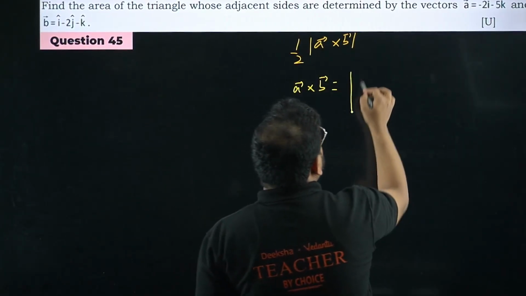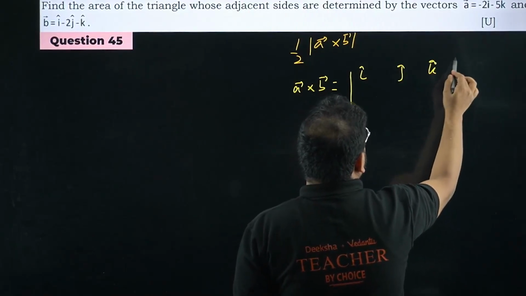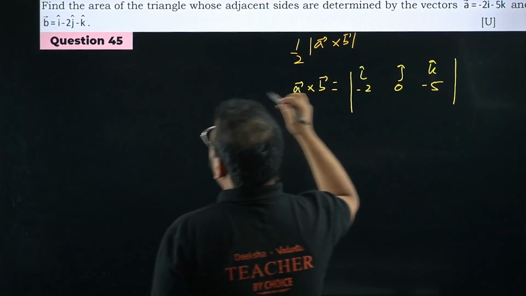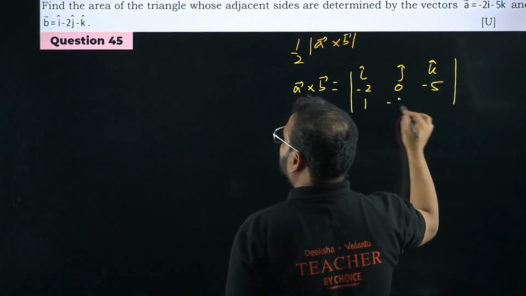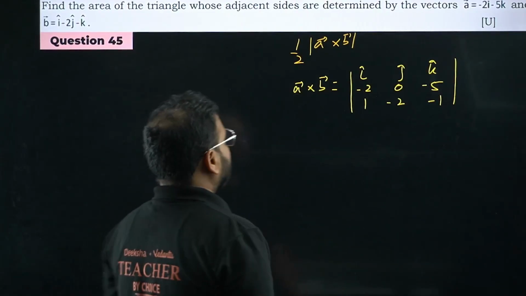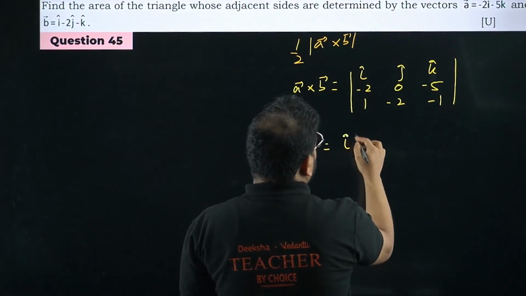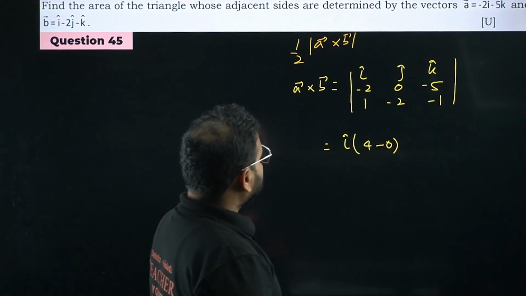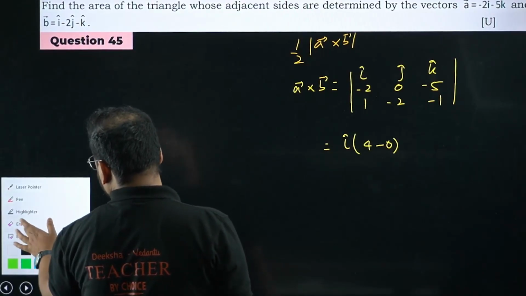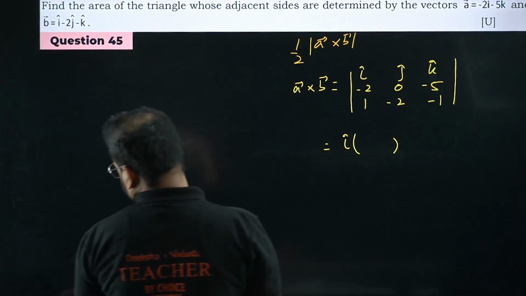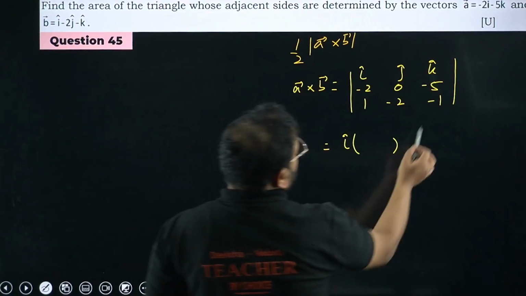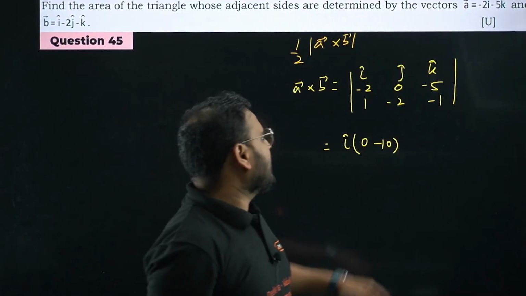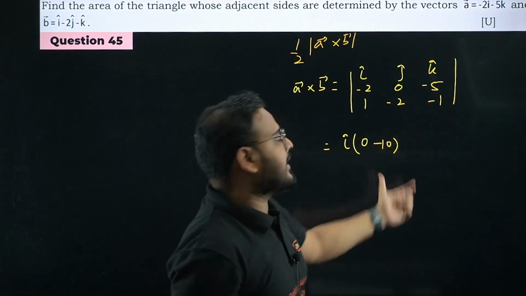How are you going to solve it? Right here first, I cap, J cap, K cap. Vector A is minus 2, 0 and minus 5. And vector B is 1, minus 2 and minus 1. Let's find this value. I cap will become plus 4 minus 0. Excuse me, I messed up, that's wrong. Let me change that. I cap will become 0 minus 10. 0 into minus 1 is 0 only, and minus 2 into minus 5 is plus 10. Subtraction will make it negative, so minus 10.